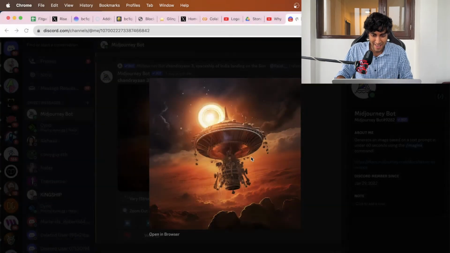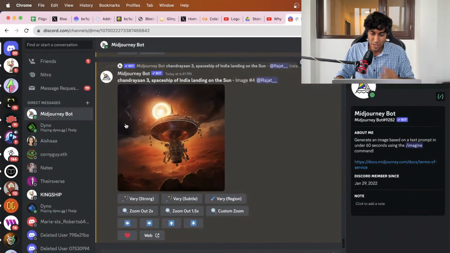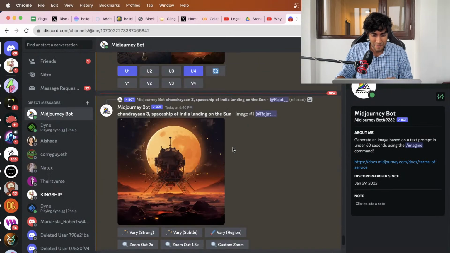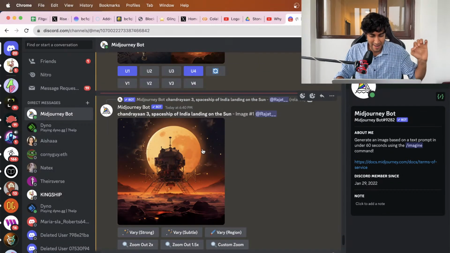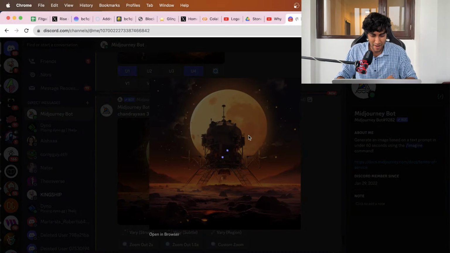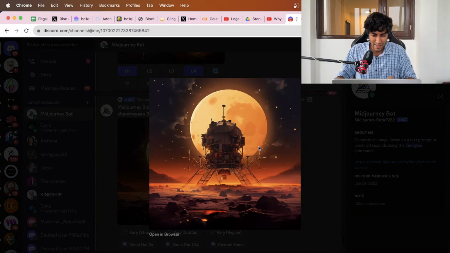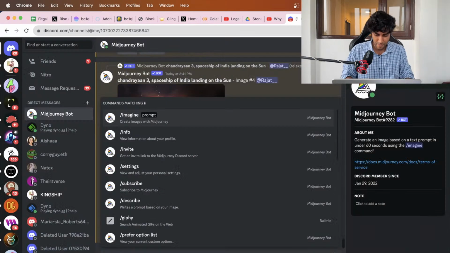Okay. It's made something very unique looking and very interesting. Of course, this is all just AI, right? This is another really good one. Chandrayaan 3 landing on the sun. What it is doing is, it is not really giving you landing on the sun. It's giving you landing probably on the moon itself with the sun in the background and something like the sun. So AI is not so advanced that it will...